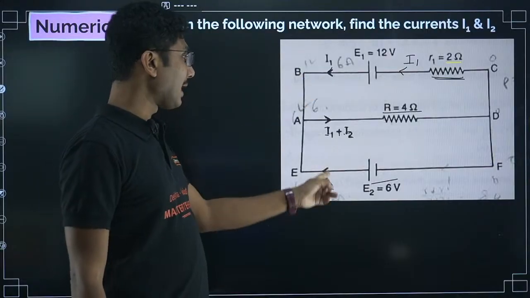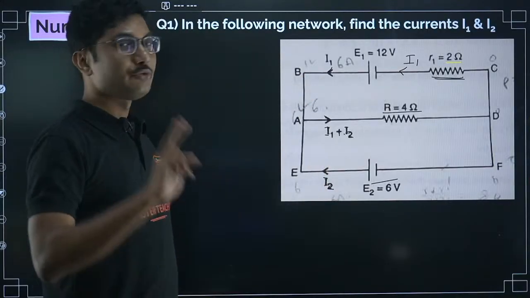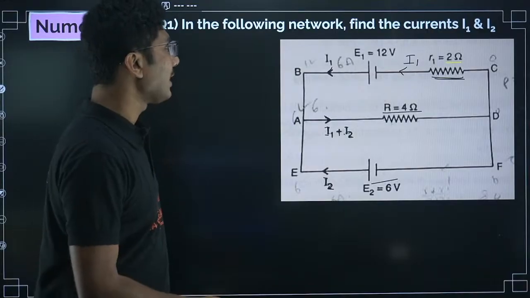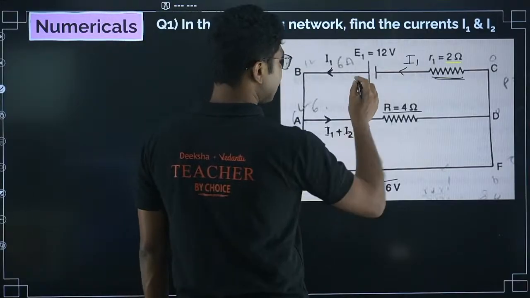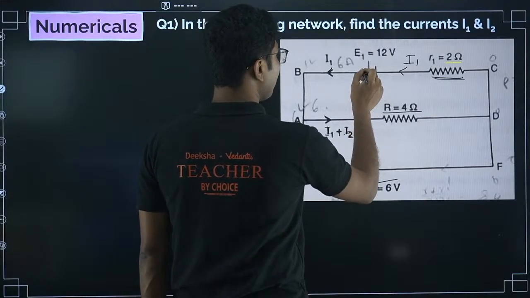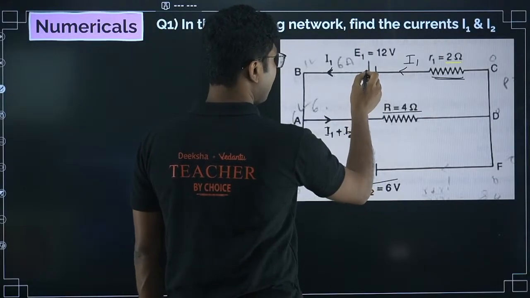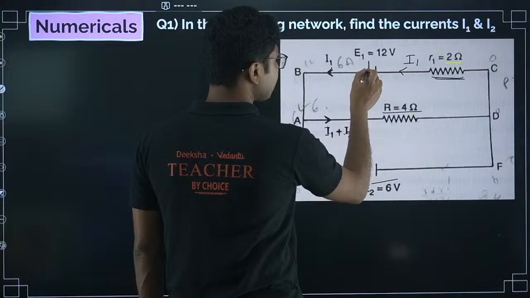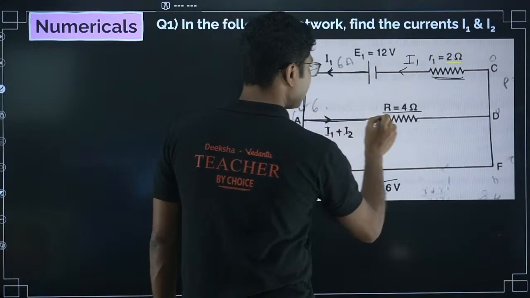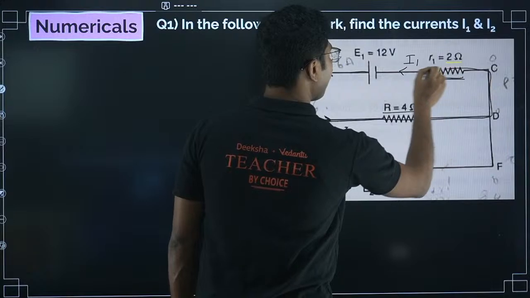Now we have to consider how many variables are here. We have I1 and I2, two variables. That means we have to construct two equations and then solve them. So how to do that? Here we will consider two loops and apply Kirchhoff's loop rule, Kirchhoff's voltage law. We will start from this battery, pass through this resistance and come back to the same battery.